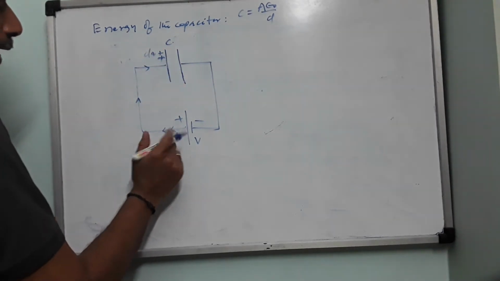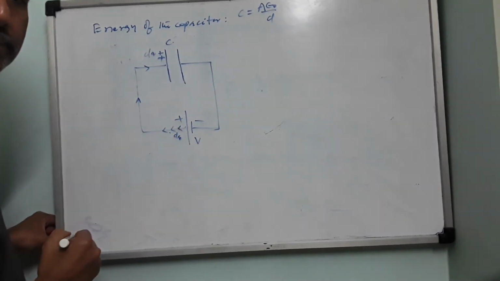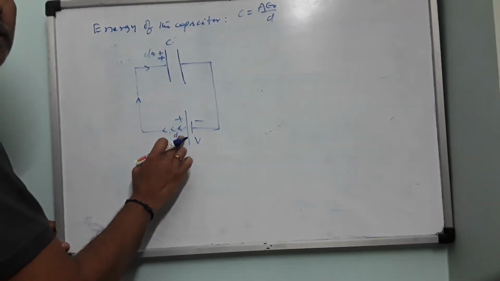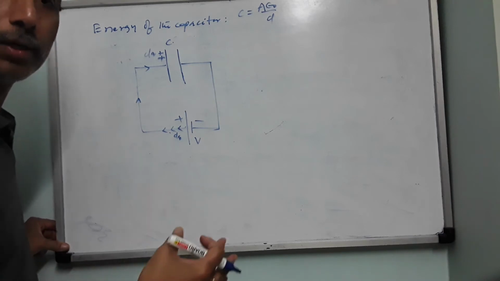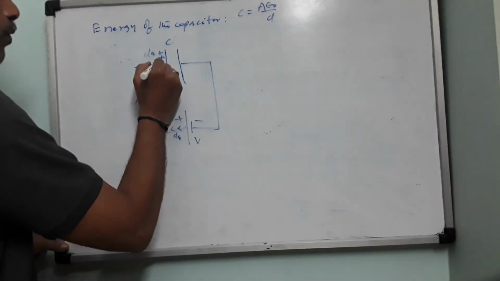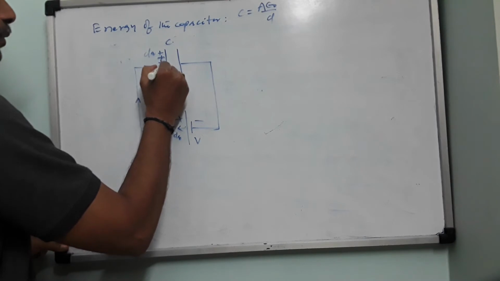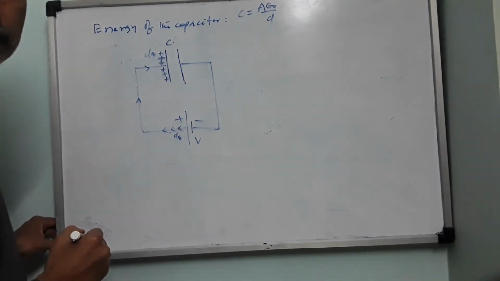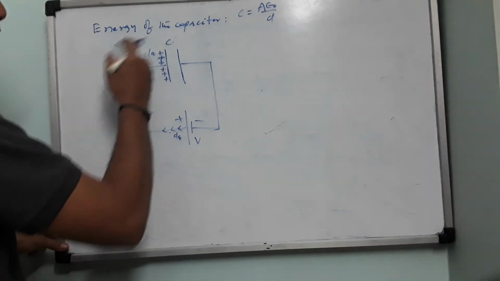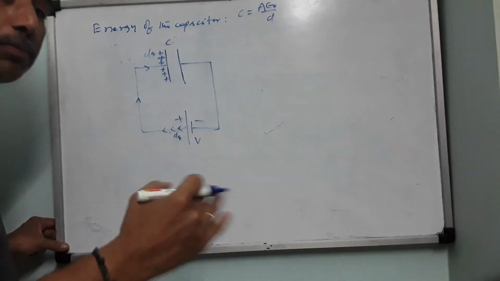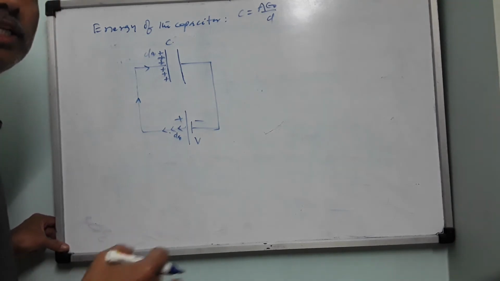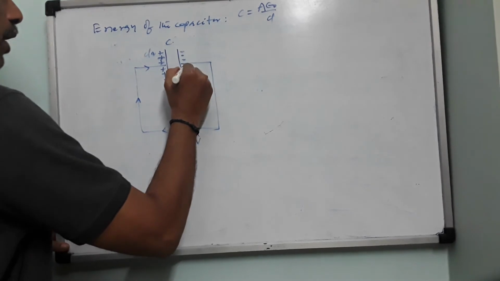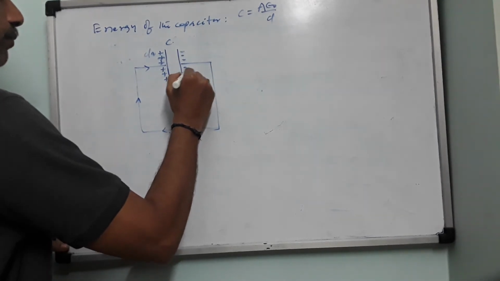Then next comes another dq from the battery. Now two charges are residing, and together they will try to repel the third dq. So now the battery has to do more work to send the third dq. This also will go like this. As the capacitor is being charged, the battery has to do more and more work, because the force of repulsion on the subsequent quantum of charges will be gradually increasing. Now the other plate acquires an equal amount of negative charge on the right side.